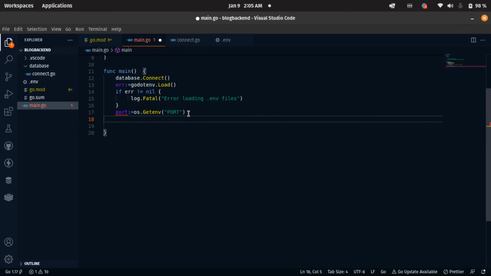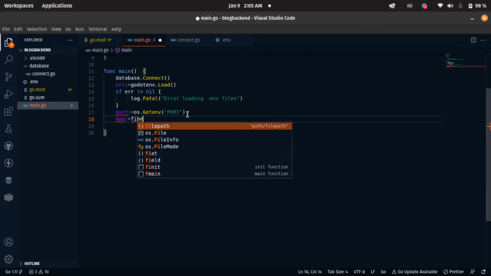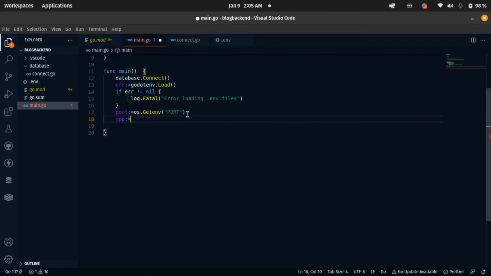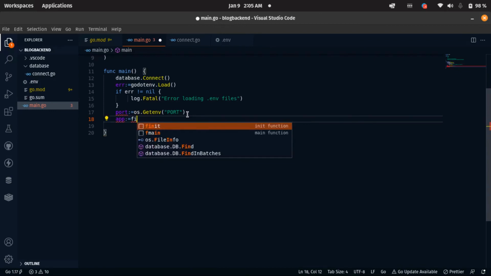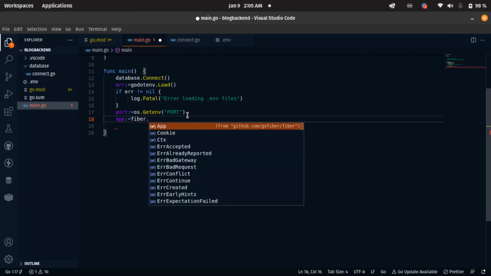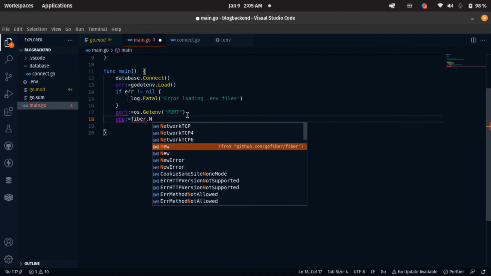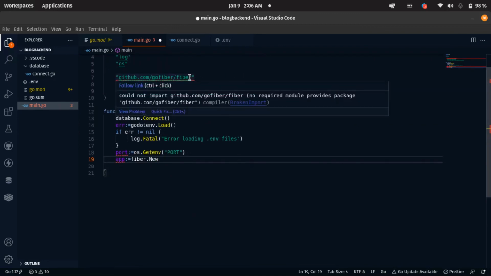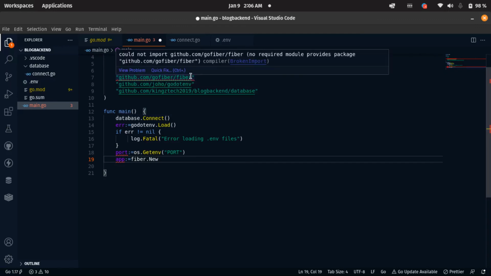So the next thing we have to do is initiate our Fiber here as well. We're going to say app is equal to fiber.New. It needs to import this fiber for us. Why is it not bringing it out? I think it's up here. Yes, it's up here. The Fiber we need is version 2. I don't know why it's not bringing in version 2. Could not import, required packages. This is what we need.